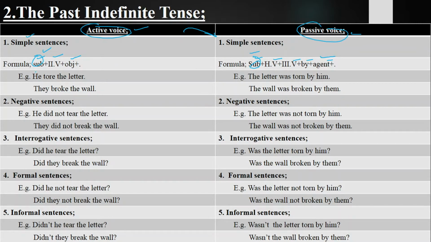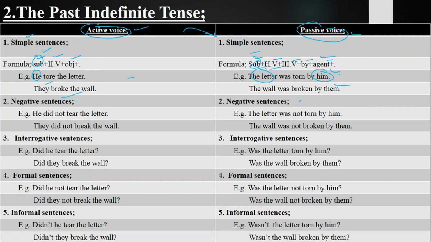Over here the subject is the doer of an action, and the letter is the subject we are talking about, and the agent tells us who does the action. In this passive sentence it is telling us that the action is done by him. In the same way, they broke the wall, the wall was broken by them. Here the subject is the doer of an action, and here it is known as the agent.